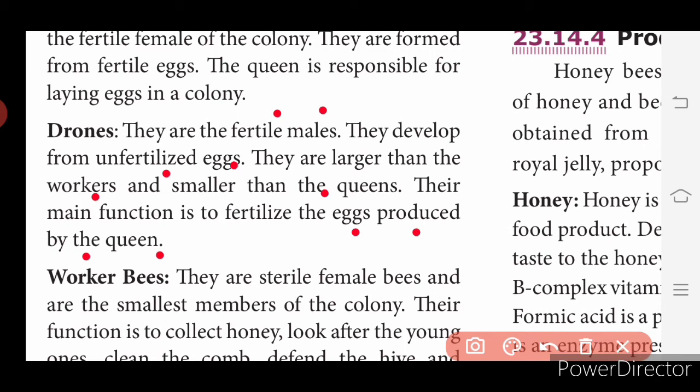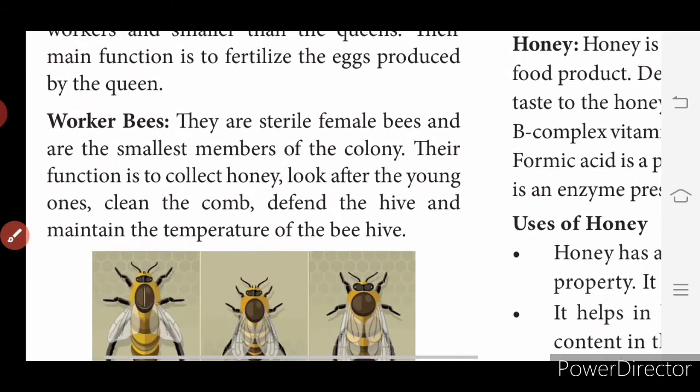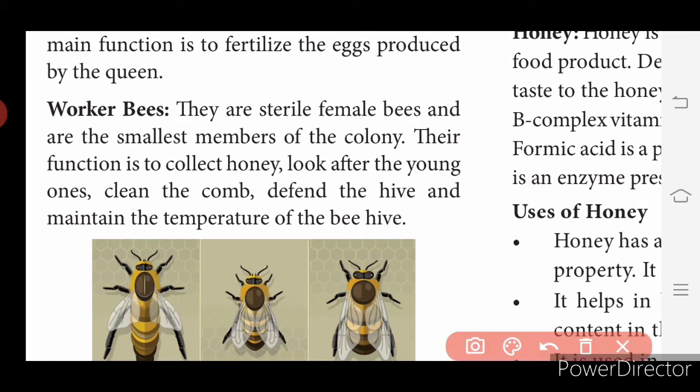Then worker bees. What are worker bees? They are sterile female bees, and the smallest members of the colony. Their function is to collect honey, look after the young ones, clean the comb, defend the hive, and maintain the temperature of the beehive. See, a worker bee does more work. It protects the comb, it cleans everything.